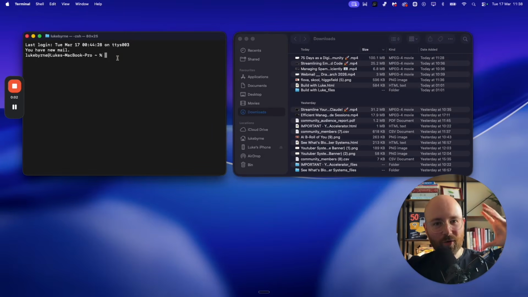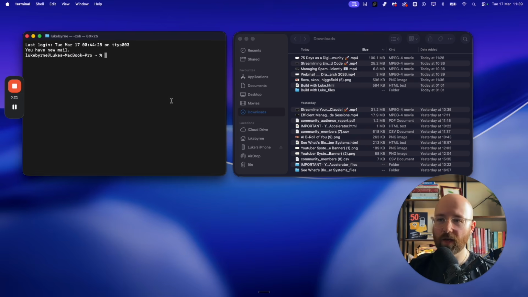Oh, the terminal. Don't be scared, it is super easy. And to use it, you only really need to know a few commands, really, like making a new folder, moving into that folder, and also asking terminal, which folder am I in? It's really simple. So let me show you how to do it.